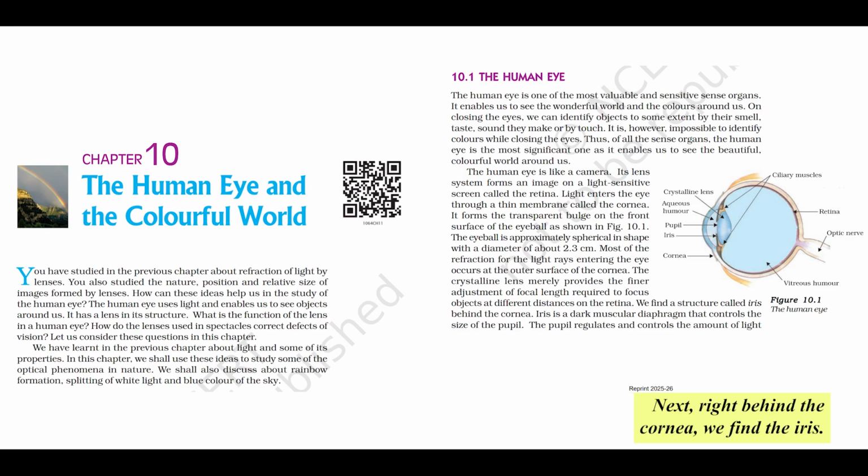Next, right behind the cornea, we find the iris. Now, the iris is a dark, muscular diaphragm. You're probably familiar with it already. It's the colored part of your eye, brown, blue, green, hazel, that's your iris. Right, the part that gives the eye its color.